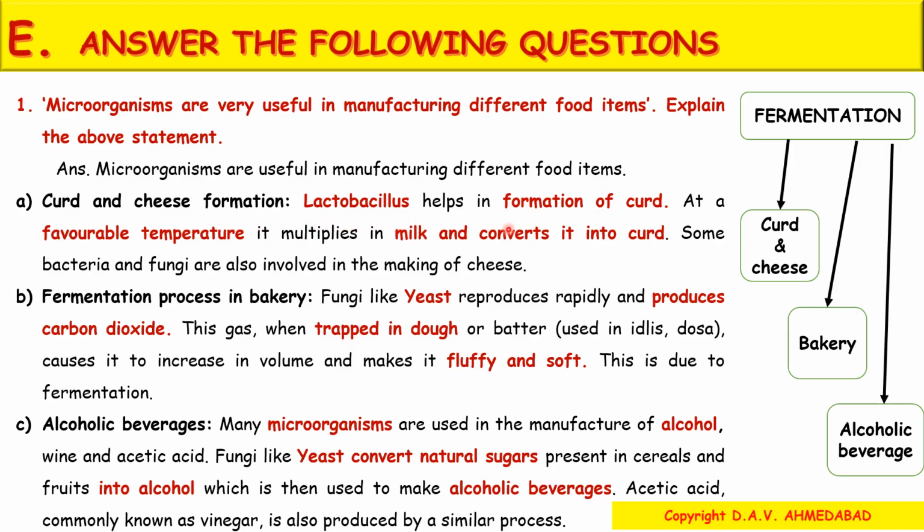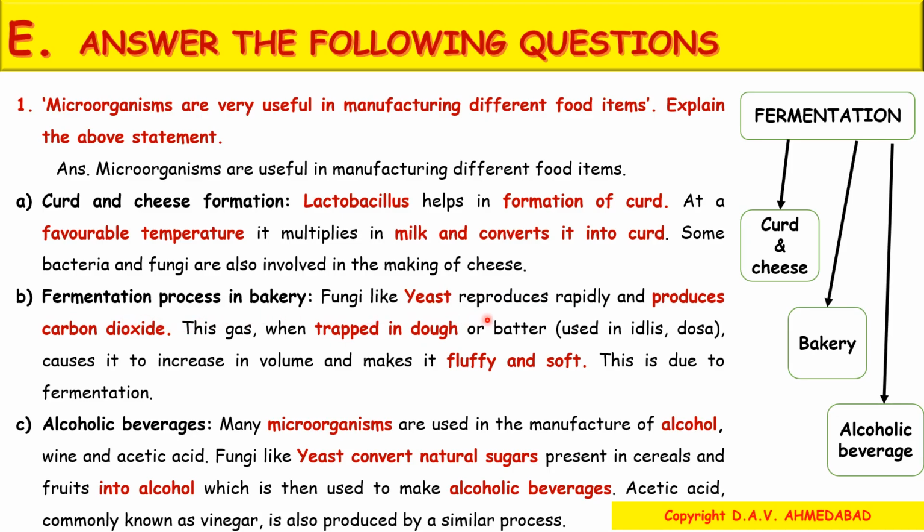Lactobacillus helps in formation of curd. At a favorable temperature, it multiplies in milk and converts it into curd. Some bacteria and fungi are also involved in the making of cheese. B. Fermentation process in bakery.